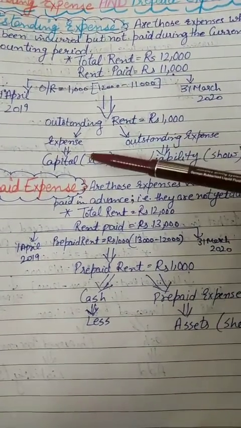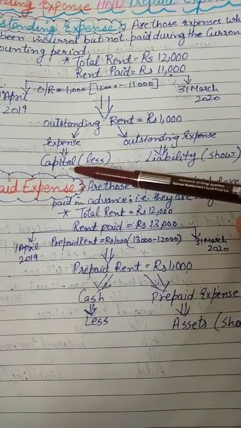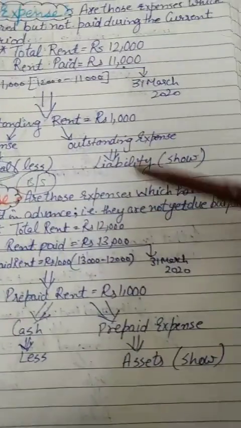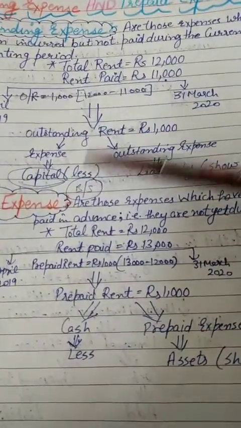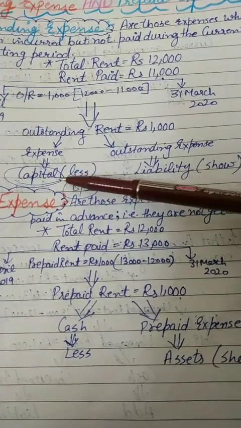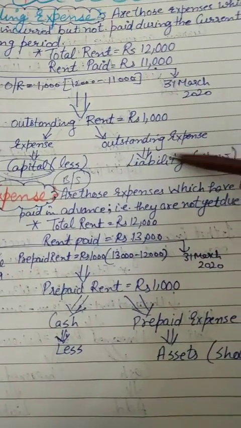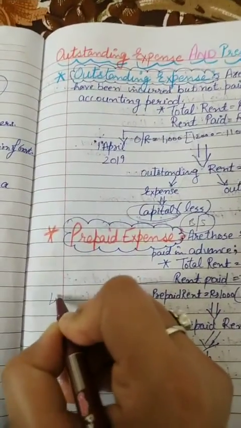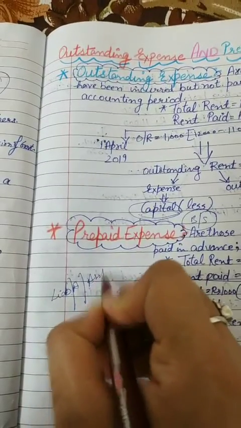Outstanding rent 1,000, the expense, the kharche: where are we going to write it? Under the capital side of the balance sheet, and on the liability side we less these outstanding expenses from capital. The balance sheet is divided into two parts: liability amount and asset amount.